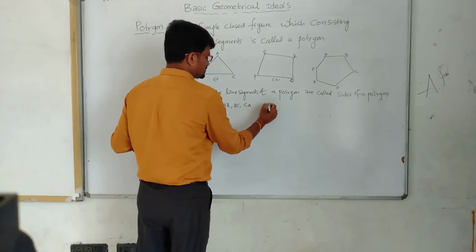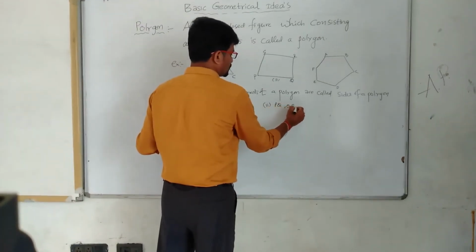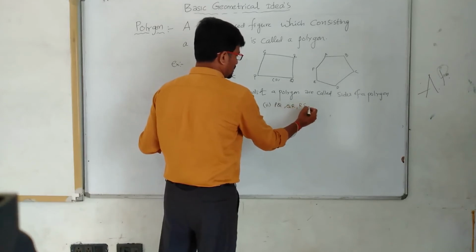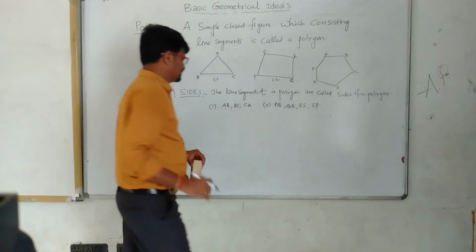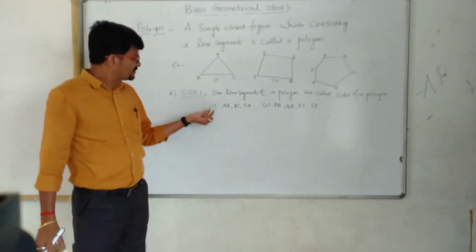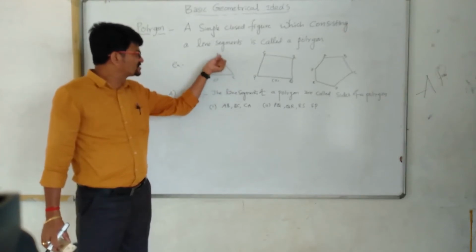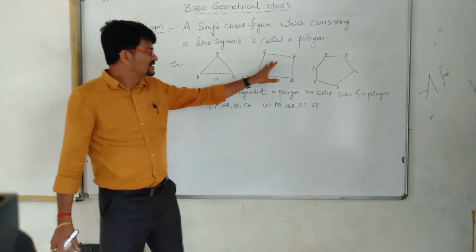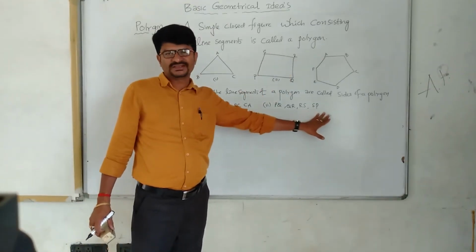Second diagram sides: PQ, QR, RS and SP. Clear, children? See the first diagram, this is a line segment, this is a line segment, this is a line segment. Therefore, 3 sides. The second diagram has 4 line segments, respectively 4 sides.